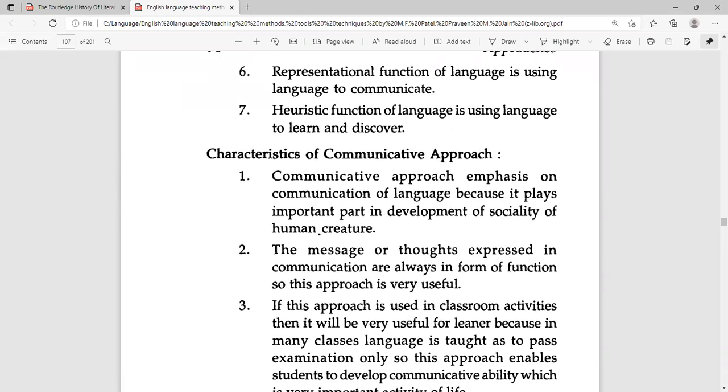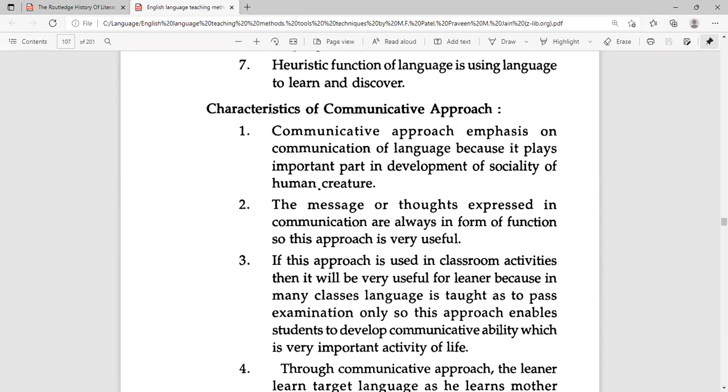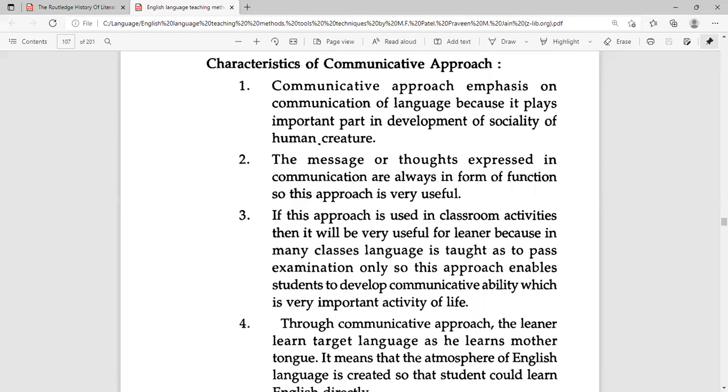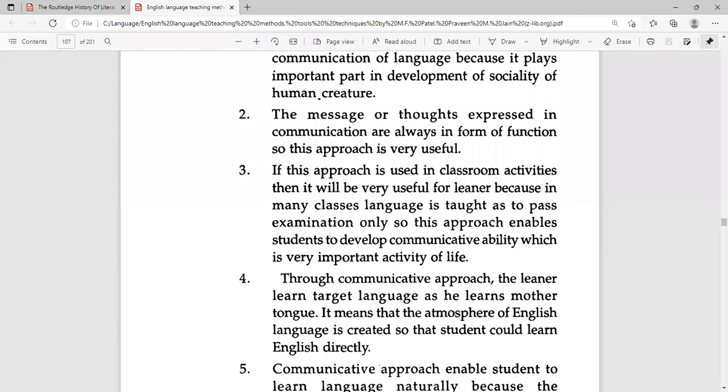Communicative language teaching is thought to be holistic. Holistic means that it covers most of the aspects because of these features. The communicative approach emphasizes communication of language because it plays an important part in the development of sociability of human creation. Messages or thoughts expressed in communication are always in the form of function. So this approach is very useful.